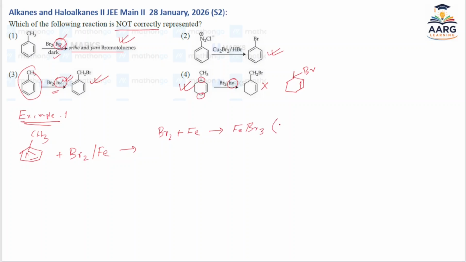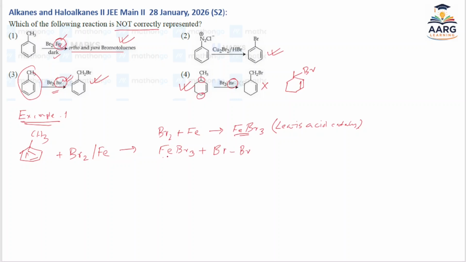This is a well-known reaction, you must learn these reactions, and this is a strong Lewis acid catalyst. This FeBr3 again reacts with bromine.